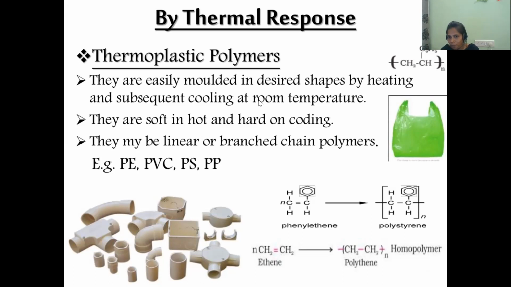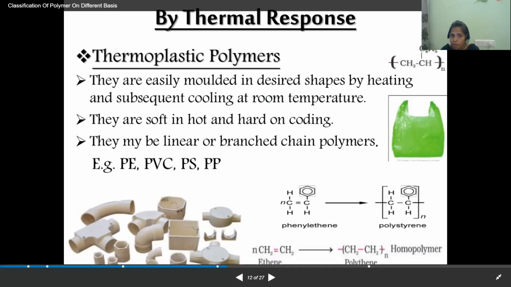You know, a polythene cover. When you heat the polythene cover, it becomes soft. Again on cooling, it becomes very hard. Some types of plastics, on heating, become soft, and again on cooling, they become hard. Even PVC is one of the thermoplastics. The polyvinyl chloride pipes, PVC pipes, when we heat them, they become soft, and again on cooling, they become hard. So that is thermoplastic polymers.